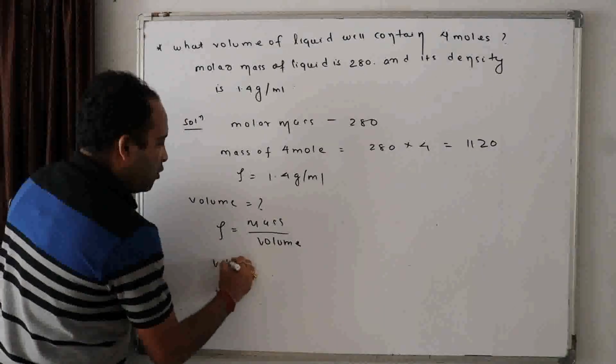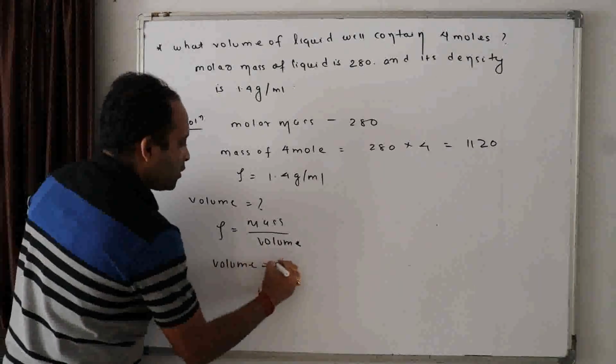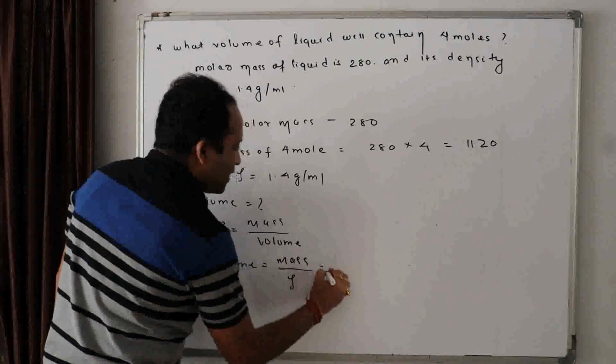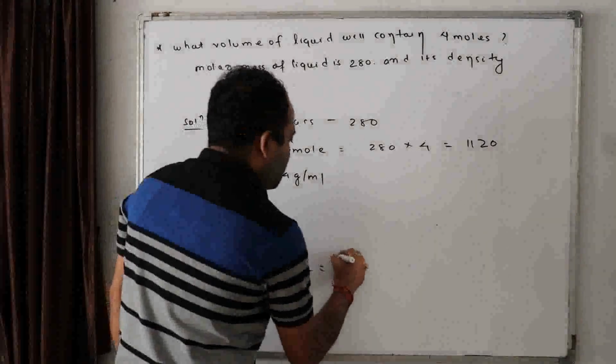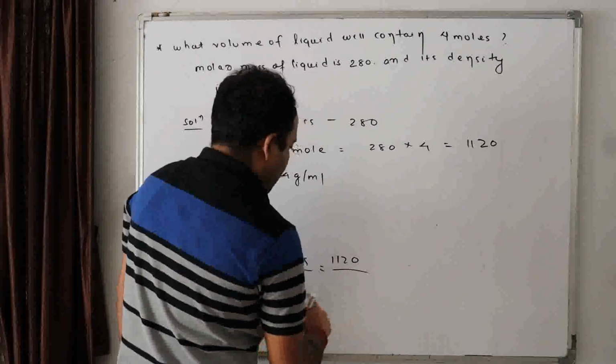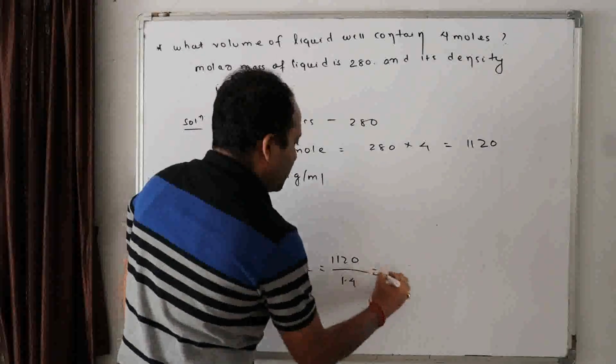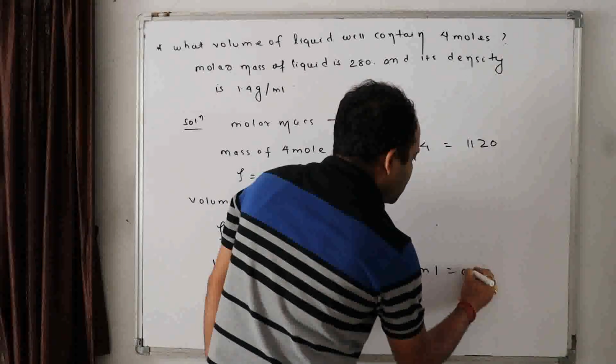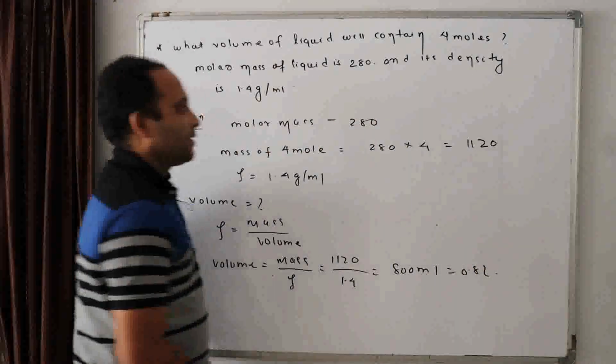Now volume is equal to mass by density. Mass is how much? 1120 gram. Density is how much? 1.4. So it comes approximately 800 ml or 0.8 liters.